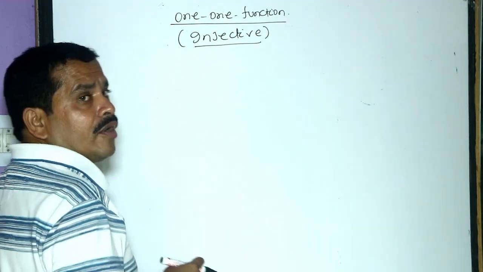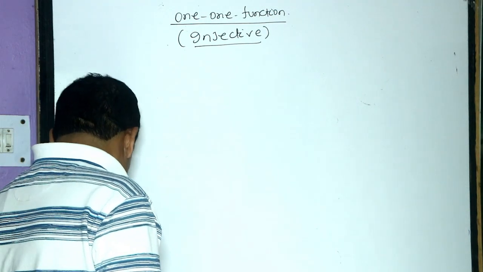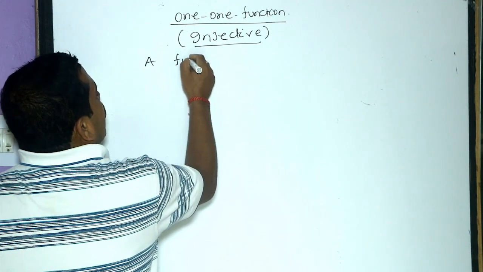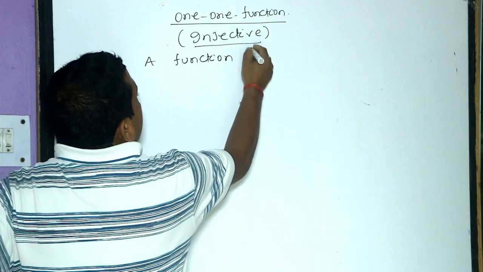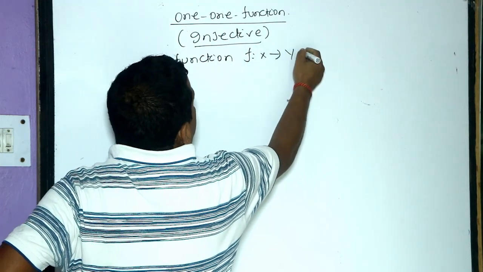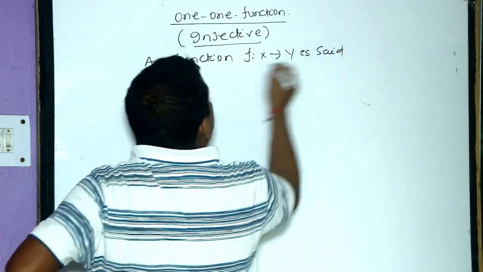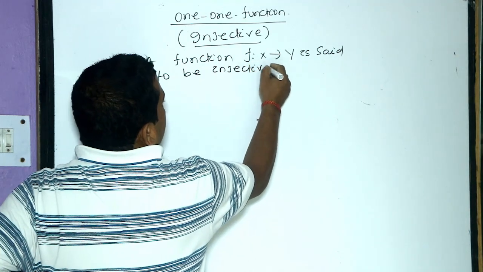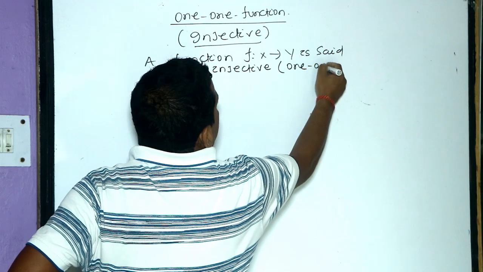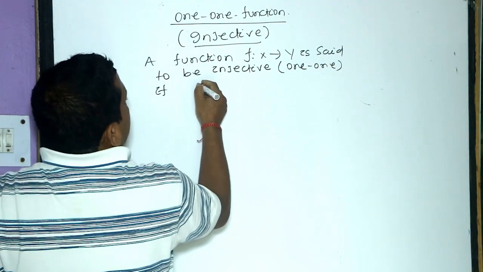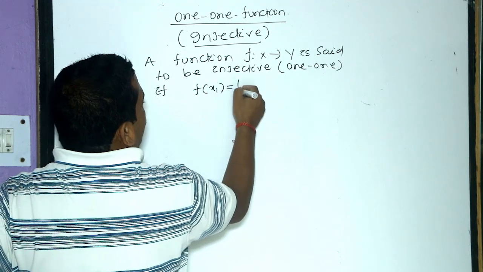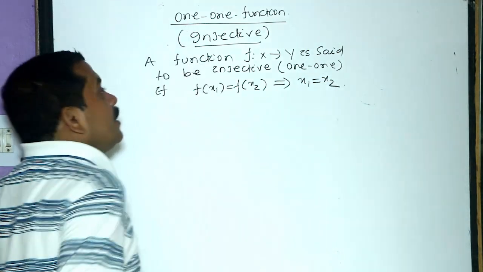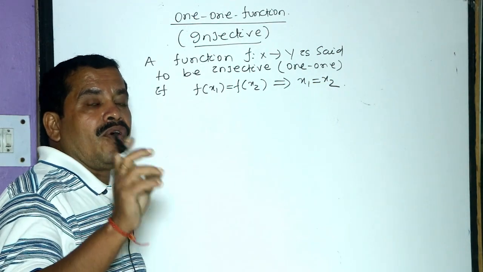When we say that the function is injective, a function f from X to Y is said to be injective or one-one if f of x1 equals f of x2 implies x1 is equal to x2. Then in this case we say that the function is one-one.